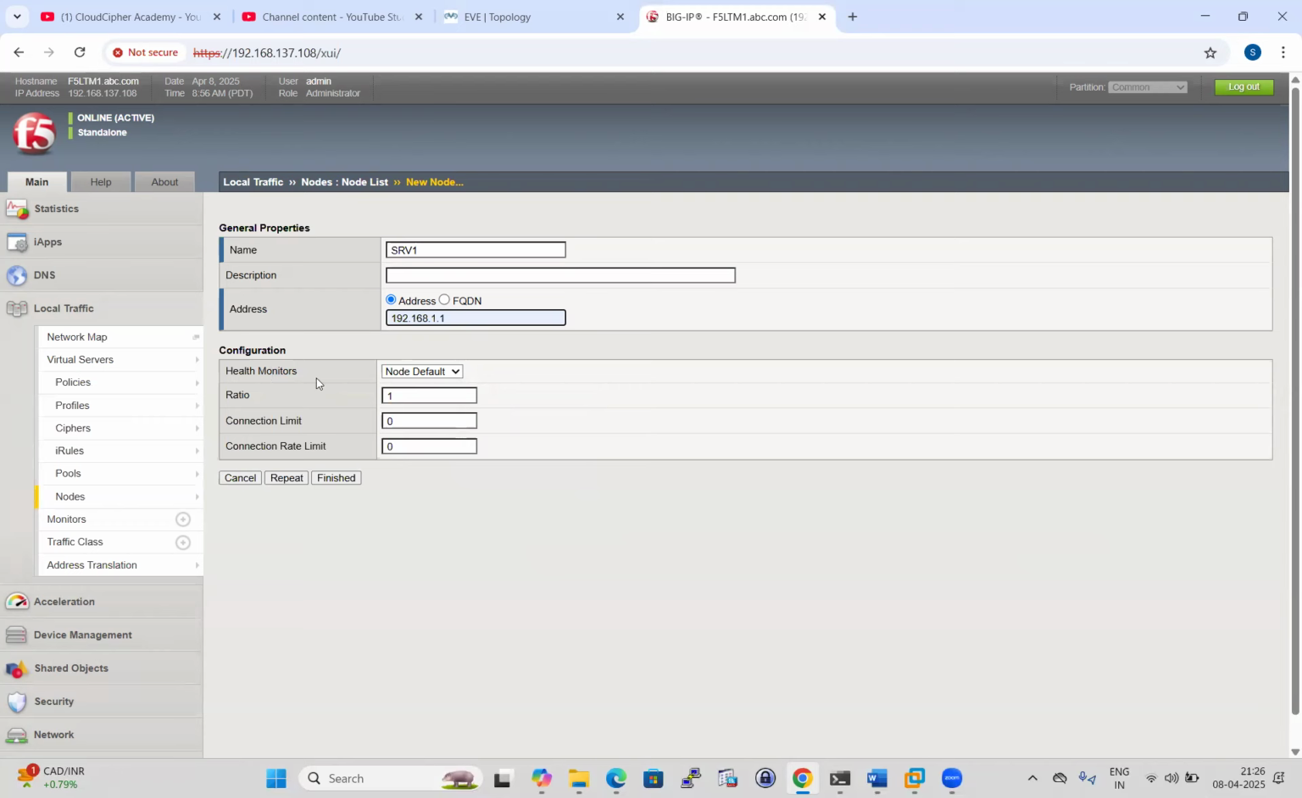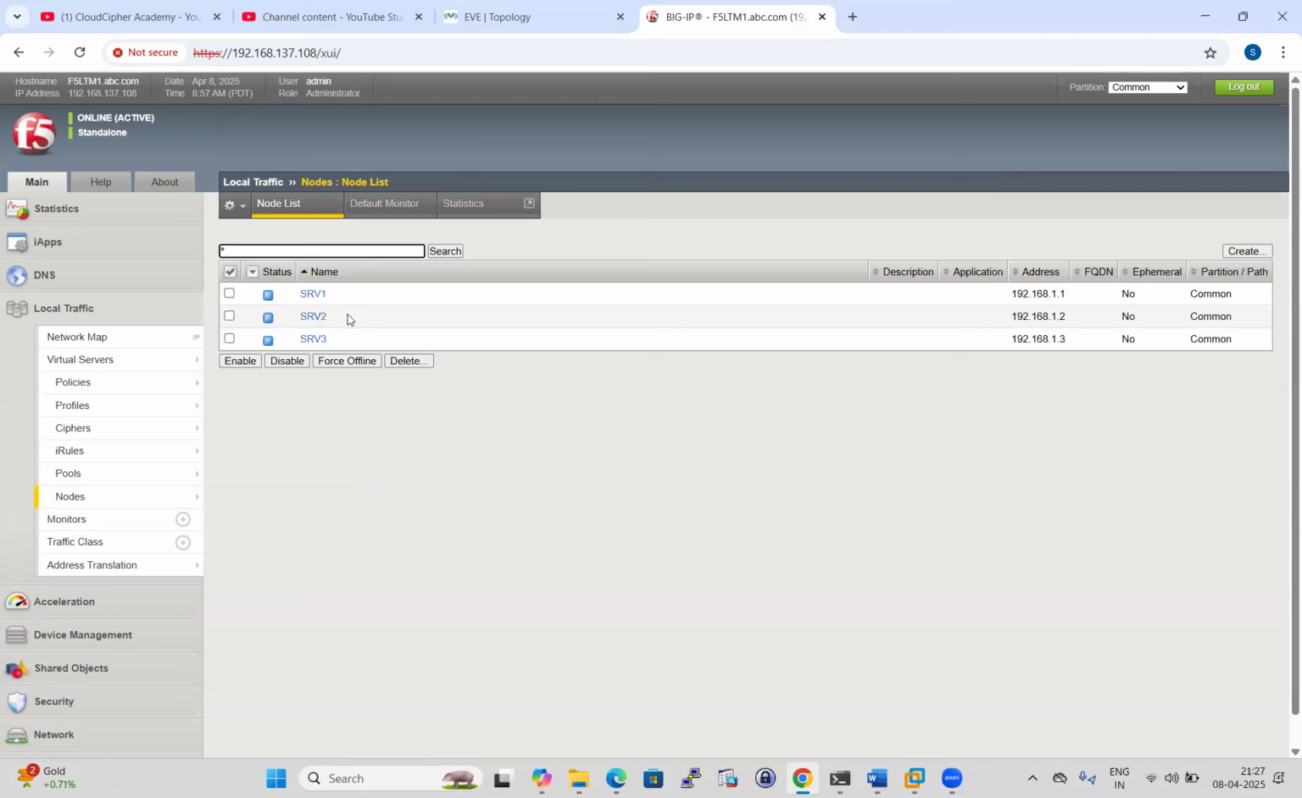For health monitors, I'm using Node Default. In Node Default, we need to set the monitors, like ICMP or HTTP. So first let's create the node and then we'll focus on the health monitors. Then we'll repeat it, because we have configured only one node. Then we'll do server 2, and the server 2 IP address is 192.168.1.2, and repeat. Then we'll configure server 3, and the server 3 IP is 192.168.1.3, and we can finish it.